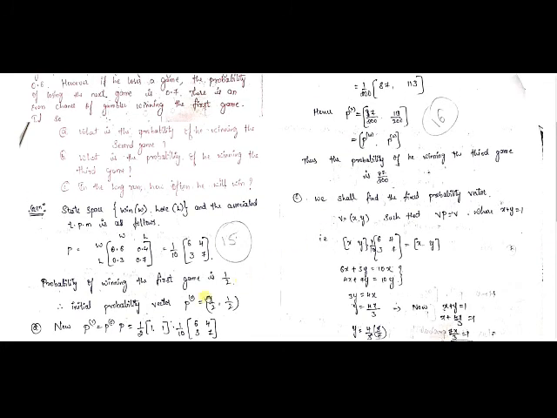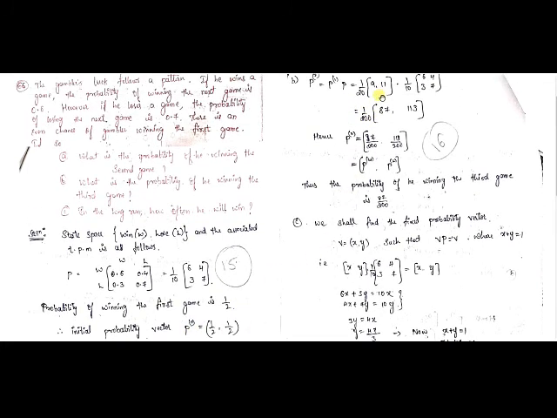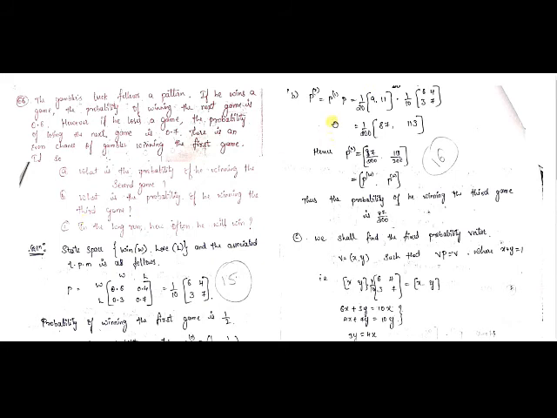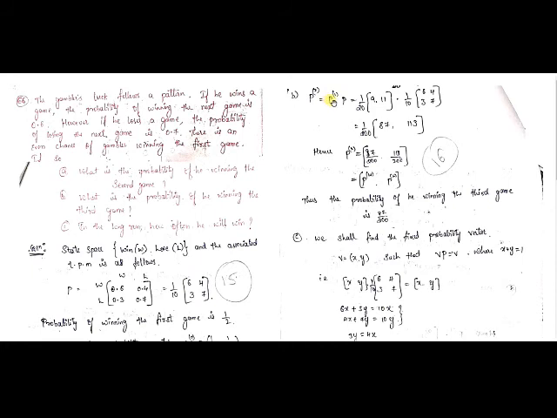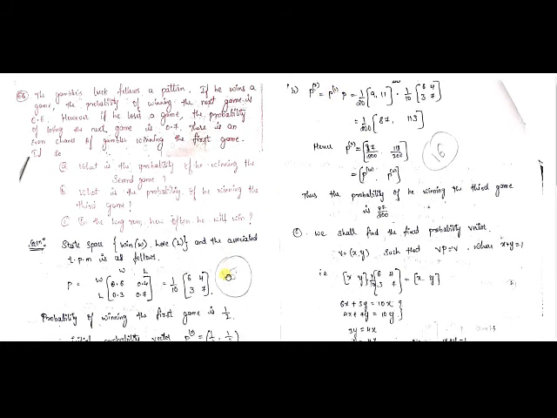Now the second sub question is, what is the probability of winning the third game? For the third game we have to construct one more probability vector. What is the probability vector for the third game? Again we add one more p, so it will be p square, right? So it is p power 2, which they have written as p1 into p.